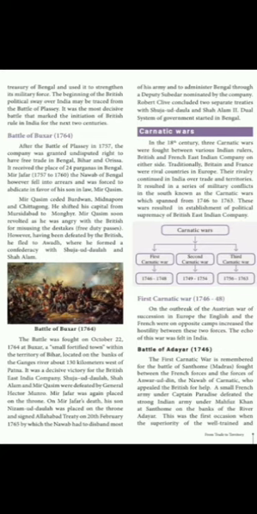Mir Qasim soon revolted as he was angry with the British for misusing the dastaks, that means free trade passes. However, having been defeated by the British, Mir Qasim escaped to Oudh, where he formed a confederacy with Shuja ud Dowlah and Shah Alam. Confederacy means a coalition. He joined with these two rulers. That is why he fled to Oudh.